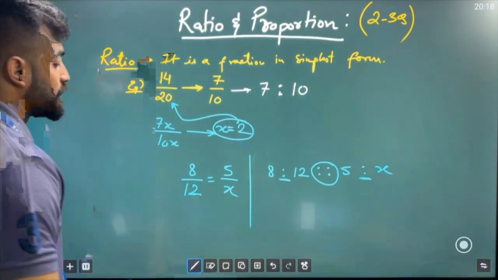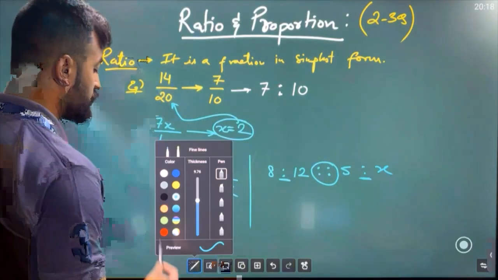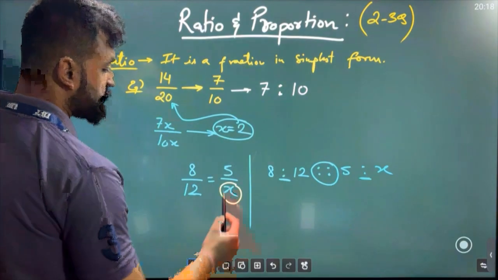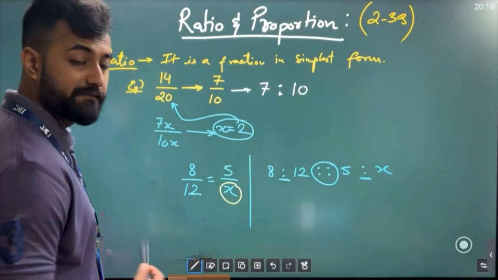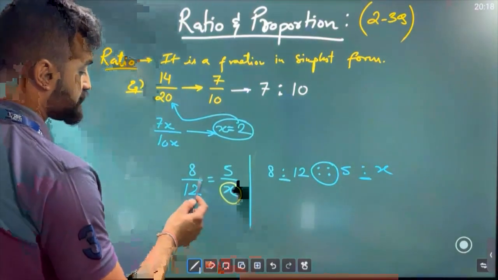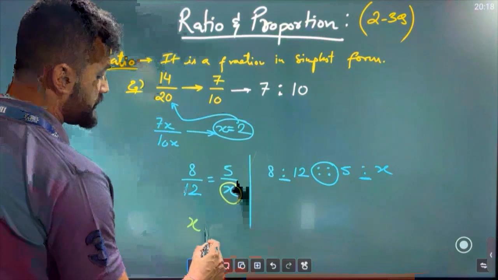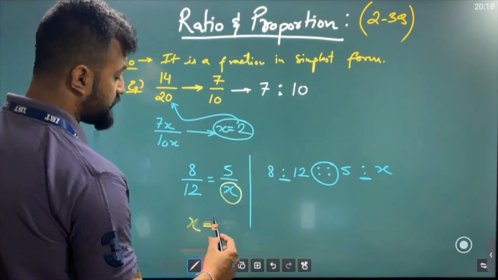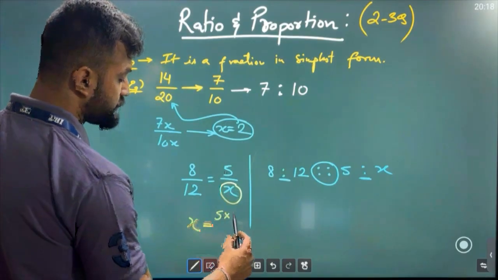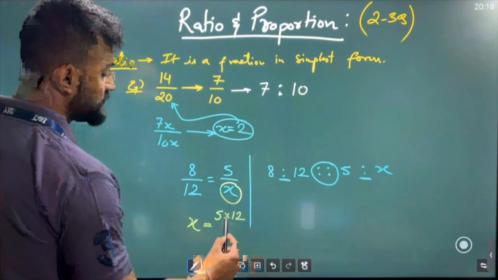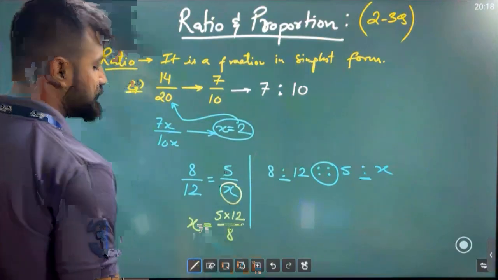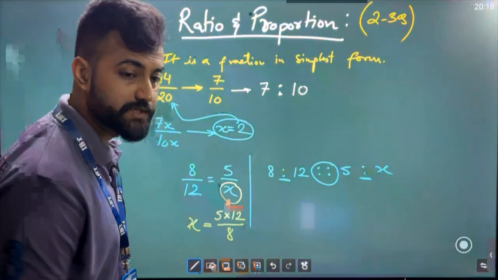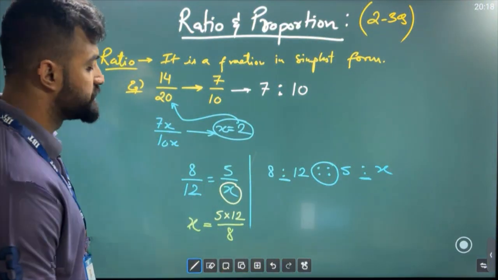Now suppose I want you to find the value of x. I would ask you, friends, find the value of x. So what will you do? You'll take this x so that everything is in the numerator. This x will go there. Now if I take this 12 from here to that side, it will go at the top and get multiplied by 5. And if I take this 8 here, this will get divided by 8. Now see, you can get the value of x. That is why these two are proportional to each other.